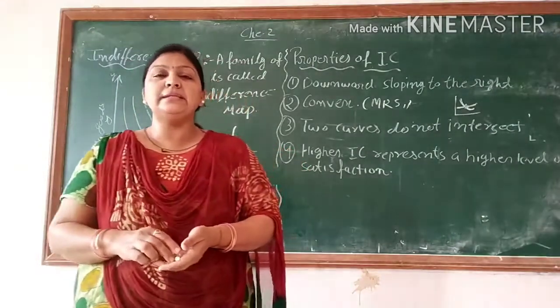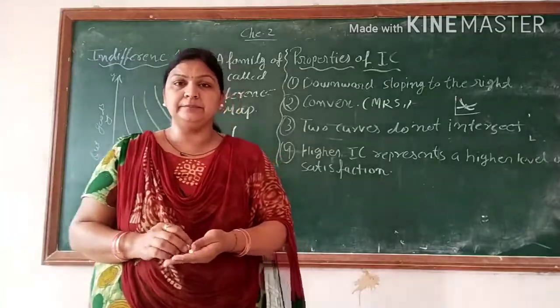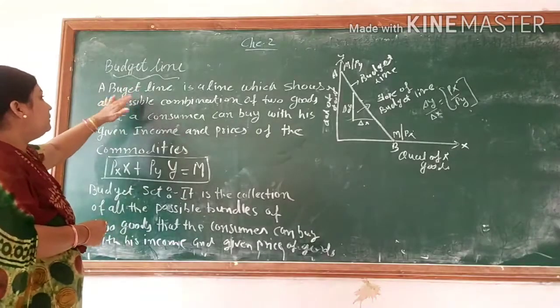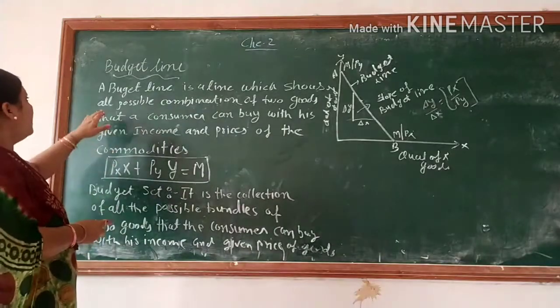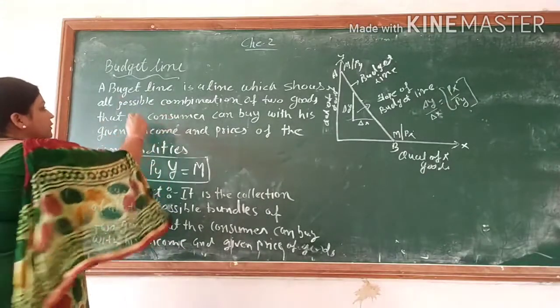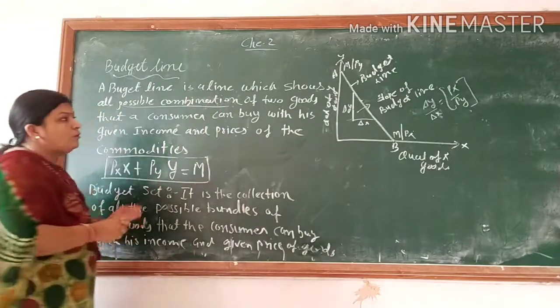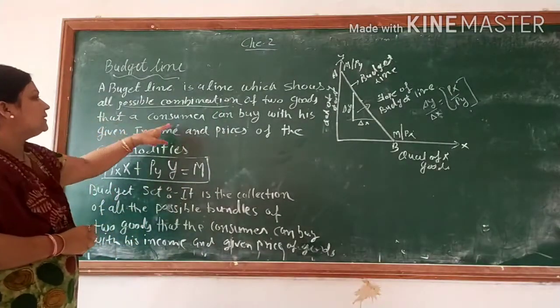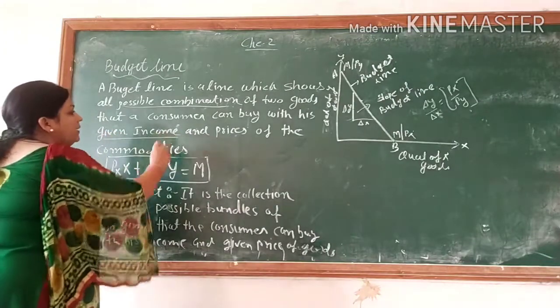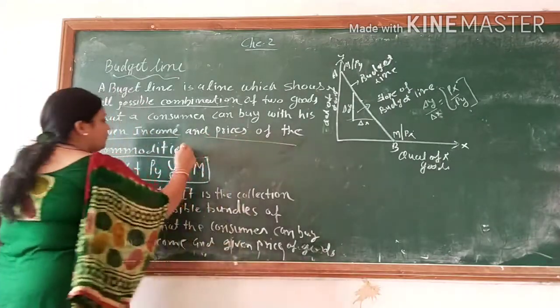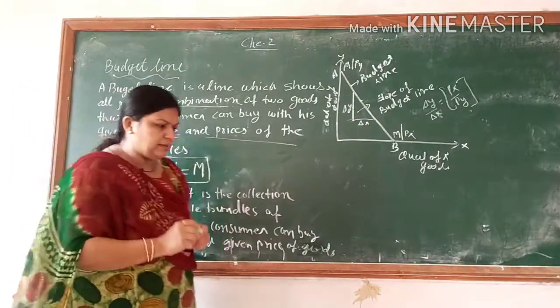Our next topic is the budget line. Now the budget line. A budget line is a line which shows all possible combinations of two goods that a consumer can buy with his given income and price of the commodity. Let's understand it in simple terms.